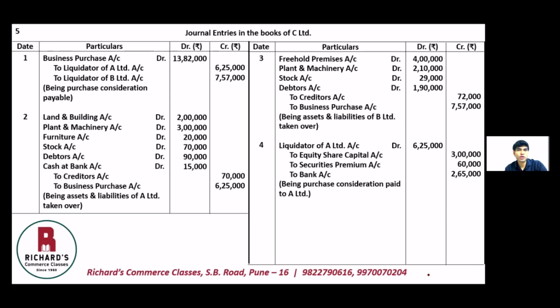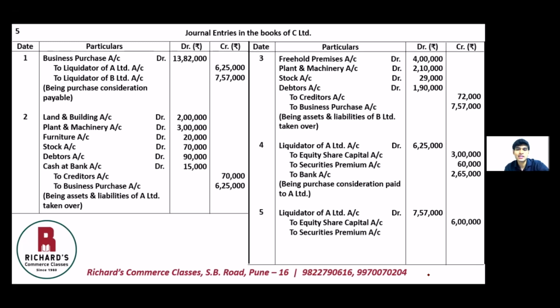And a similar entry for paying off the liquidator of B Limited, it will be liquidator of B Limited account debit 7,57,000. Here also payment is being made in shares and cash. So the face value of shares will go to share capital account, to equity share capital account. 6,000 shares of 100 each is 6 lakhs.